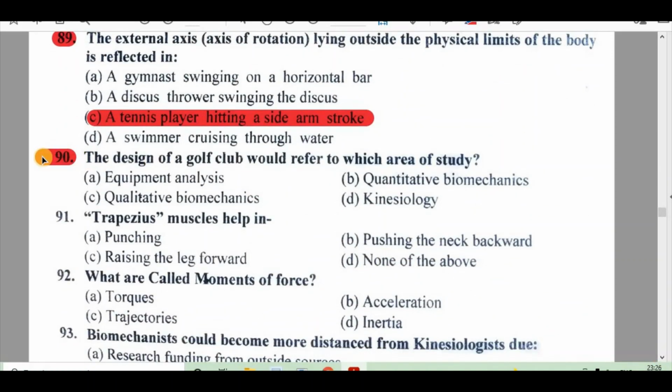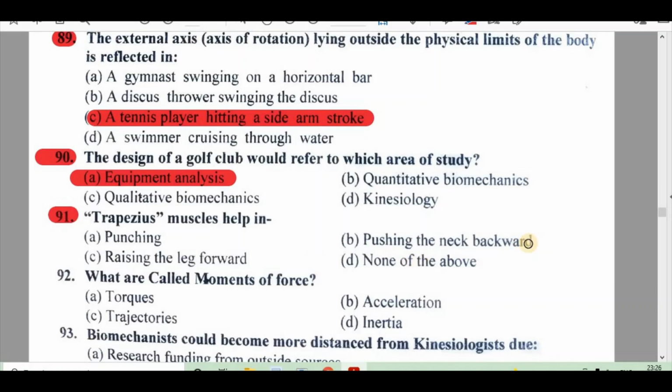90. The design of a golf club would refer to which area of study? A. Equipment analysis, B. Quantitative biomechanics, C. Qualitative biomechanics, D. Kinesiology. Right answer is A. Equipment analysis. 91. Trapezius muscle helps in A. Punching, B. Pushing the neck backward, C. Raising the leg forward, D. None of the above.